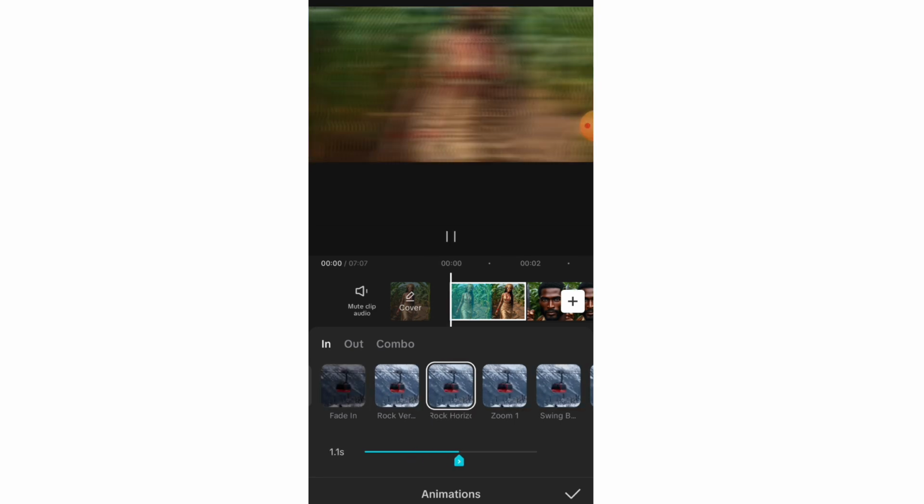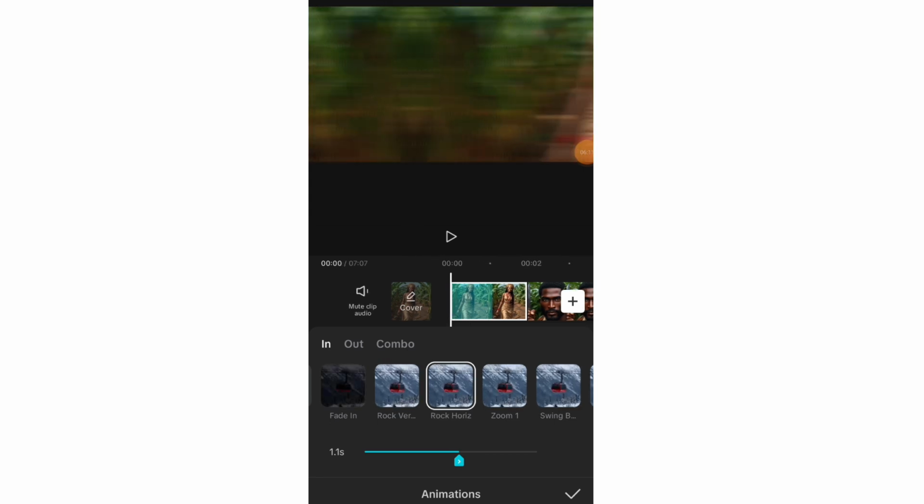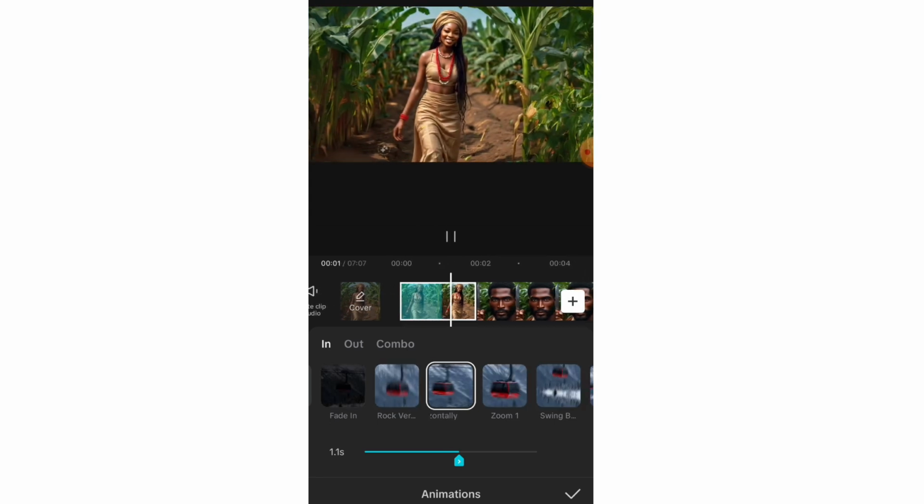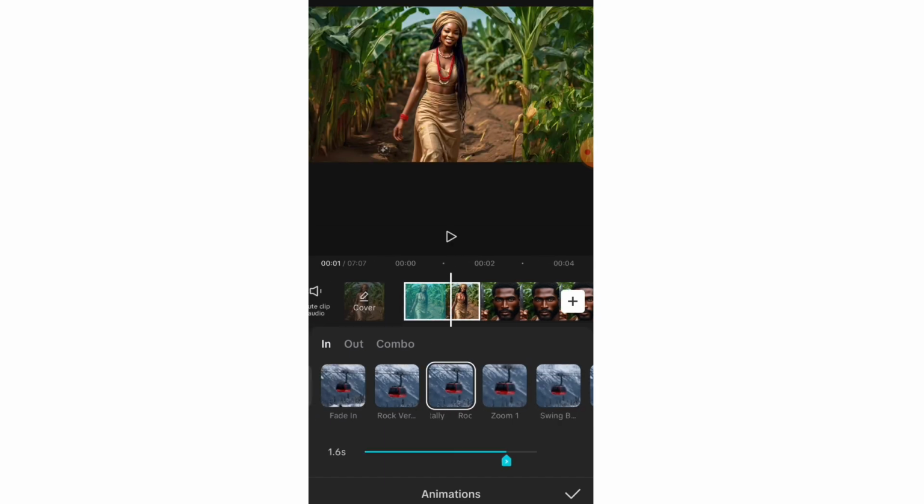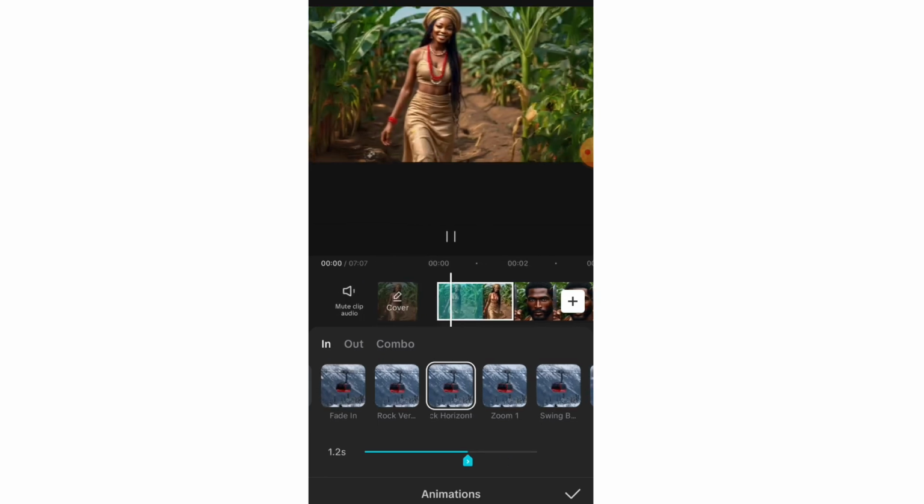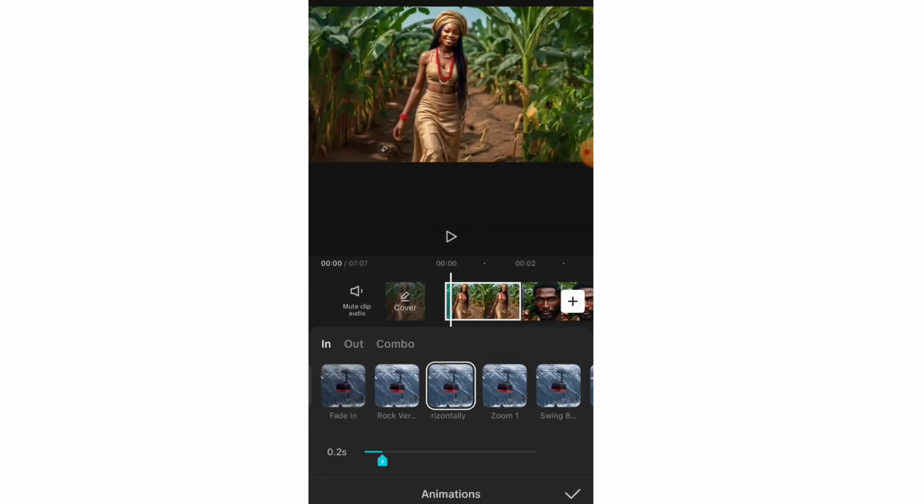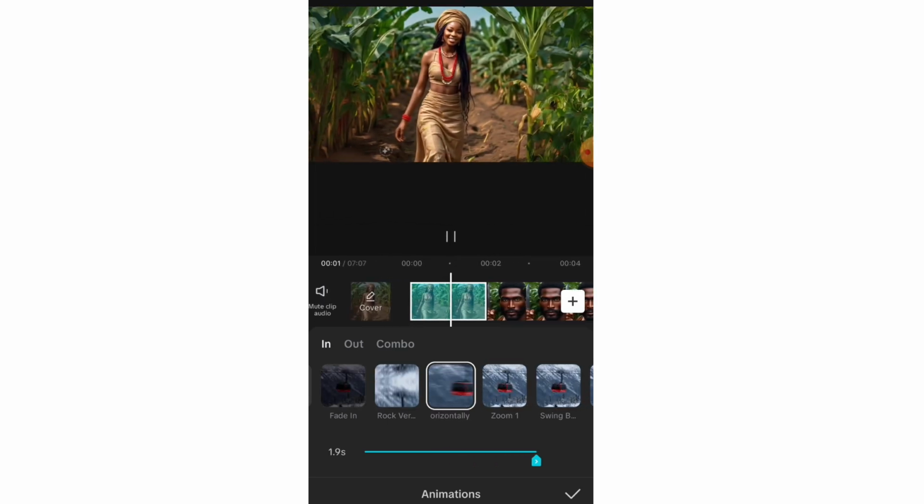So if I extend this, you will notice that this place has extended and the animation is a little bit slower than before. So I can take it back and click on play again.